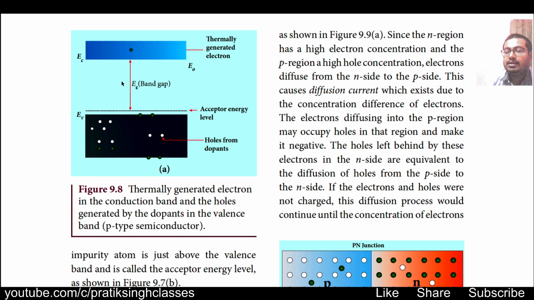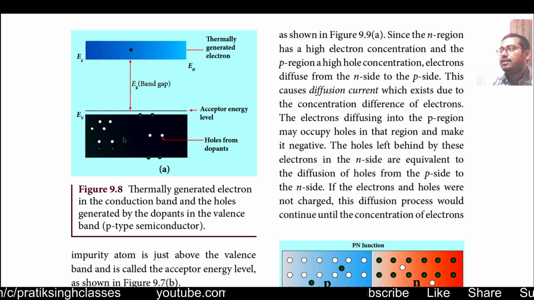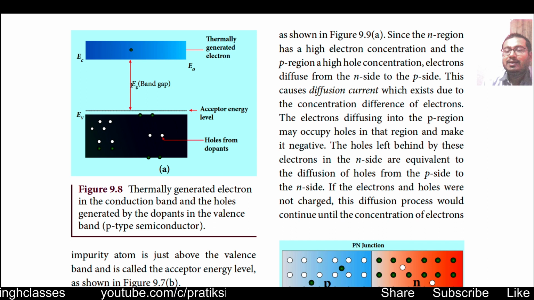So there will be a deficiency of electrons already, and when those types of semiconductors are thermally agitated, some of the electrons will again move to the conduction band, leaving more holes behind.